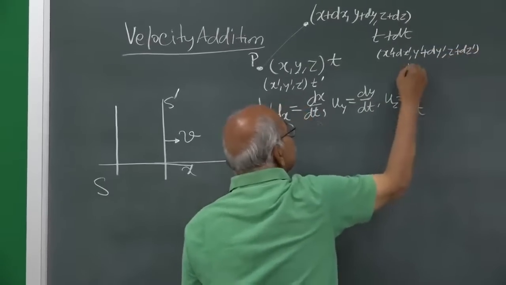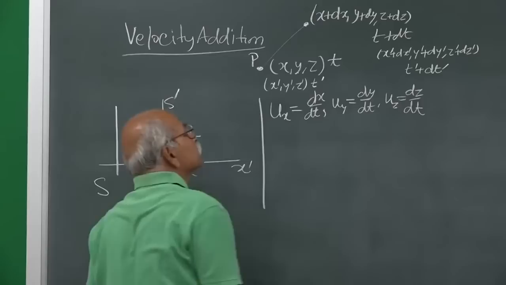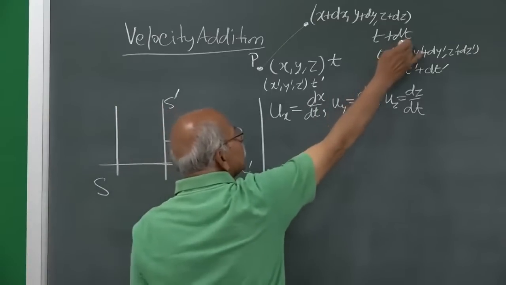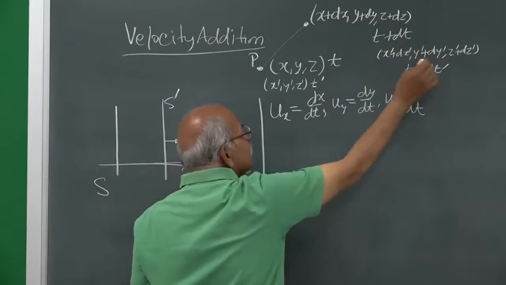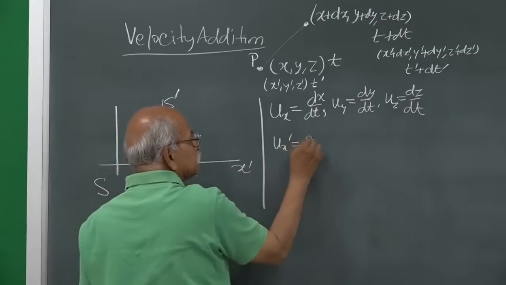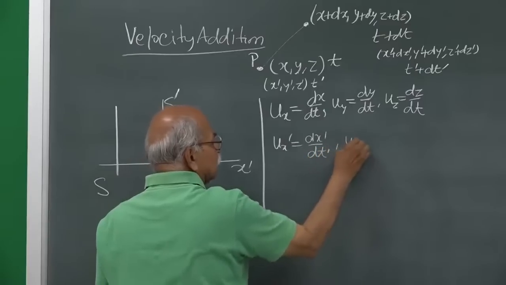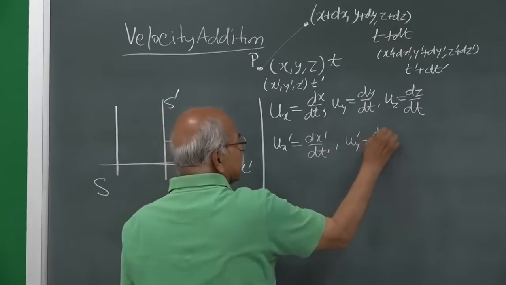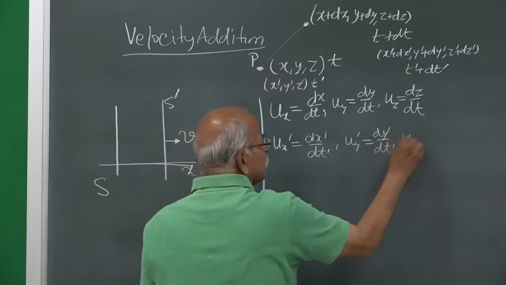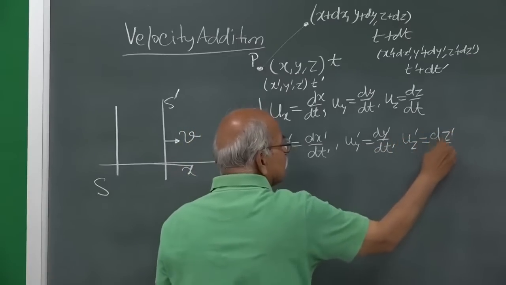And when did it occur? t prime plus dt prime. And similarly, the definitions will be dx prime divided by dt prime will be ux prime, uy prime is dy prime/dt prime, and uz prime is dz prime/dt prime.